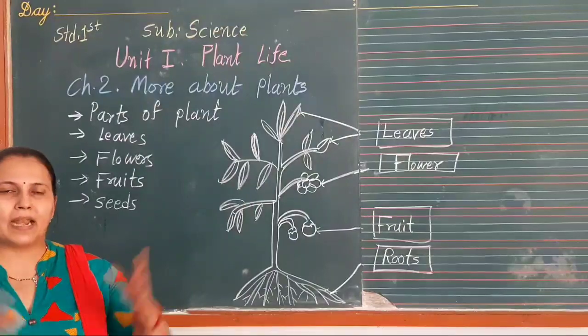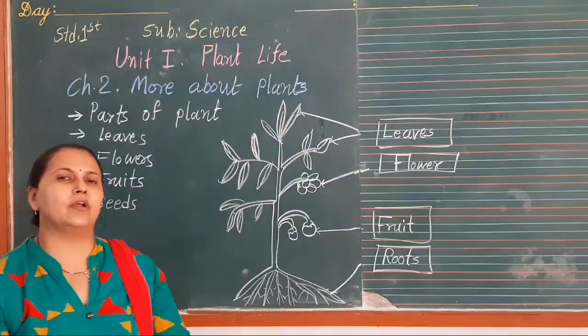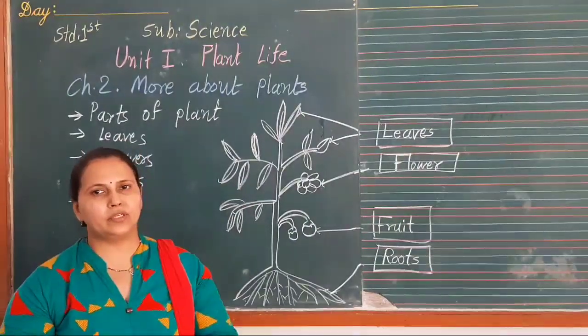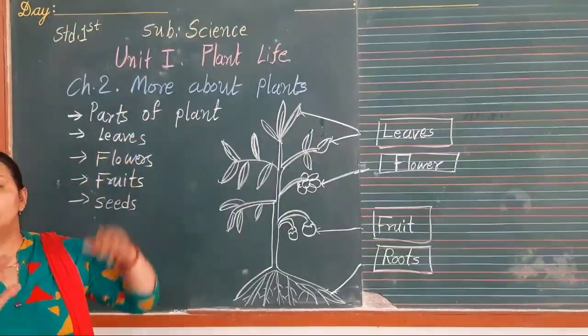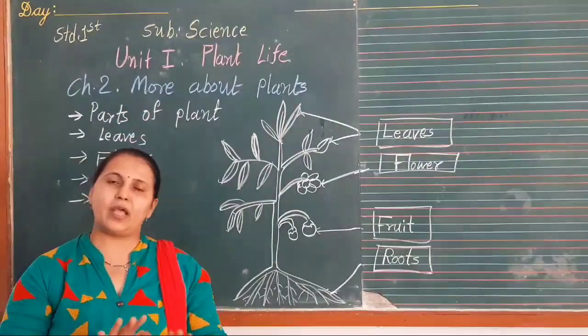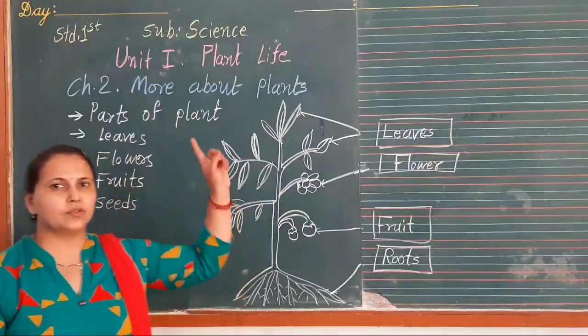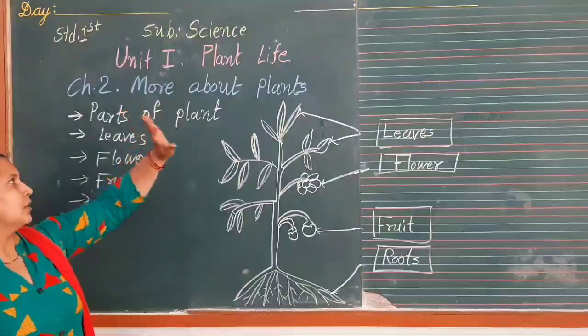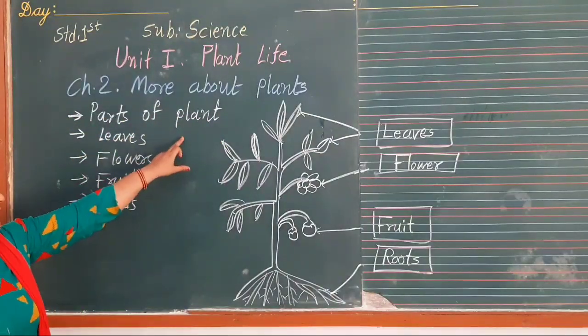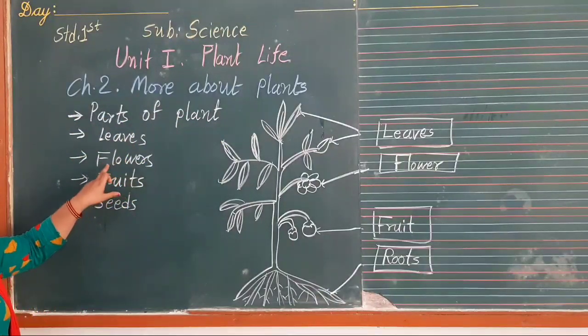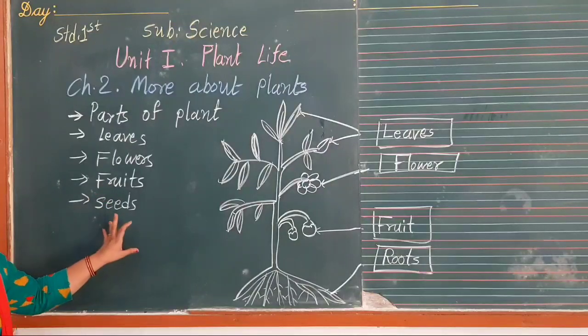About plants around us. Today we are going to learn the next chapter of Unit 1, Plant Types. Today we are going to learn Chapter 2, More About Plants. We have already learned types of plants. Today we are going to learn more about them. First, there are parts of plants: leaves, flowers, fruits, seeds.